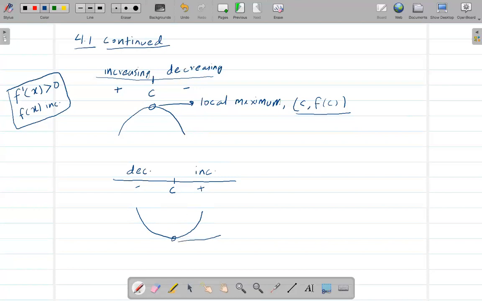So this point is, this time, a local minimum. Again, we know c, and we can find f of c from this point as well.